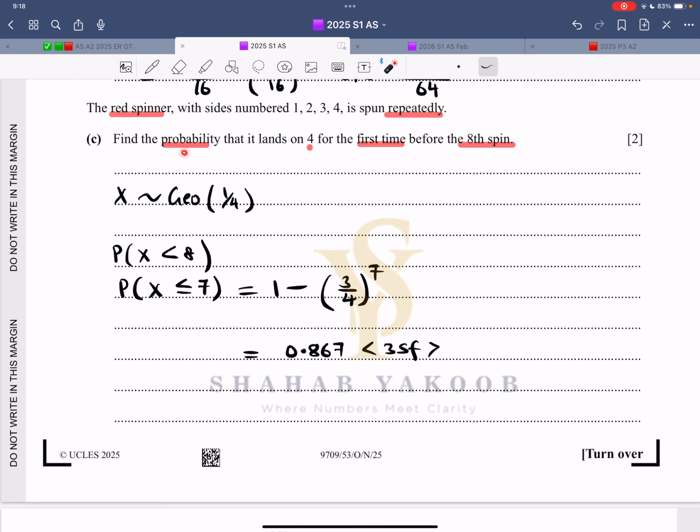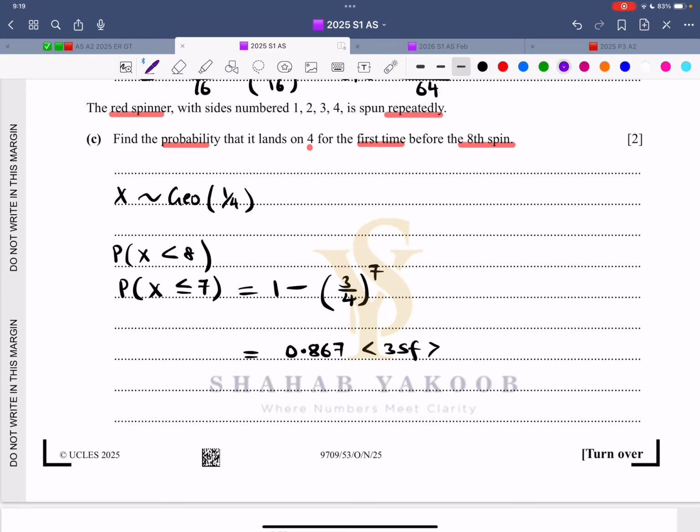Find the probability it lands on 4 for the first time before the 8th spin. That means getting a 4 is success. The probability is 1/4. It is a geometric probability distribution. As soon as you reach success, you stop. X less than 8, that's too much to calculate. Use this shortcut.